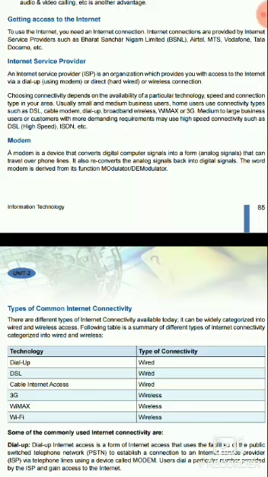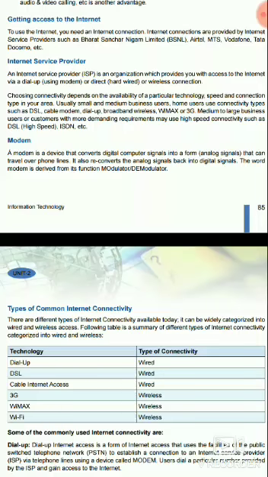At the far end, the modem reconverts these analog signals back into digital signals that the computer can understand. The word modem is derived from its function, modulator and demodulator. First it modulates the signals, second it demodulates the signals.